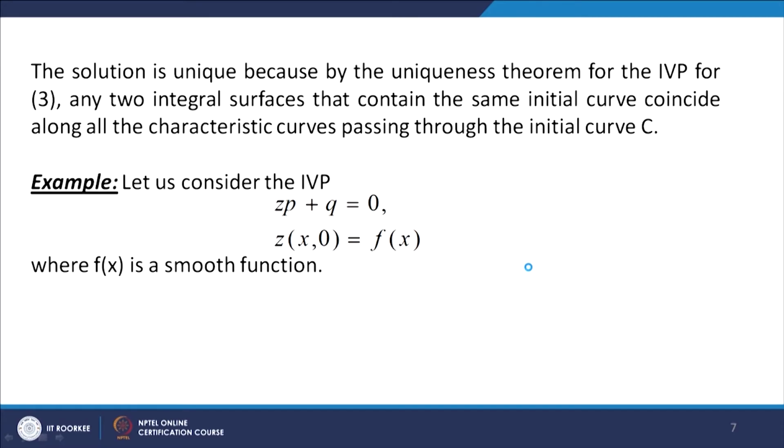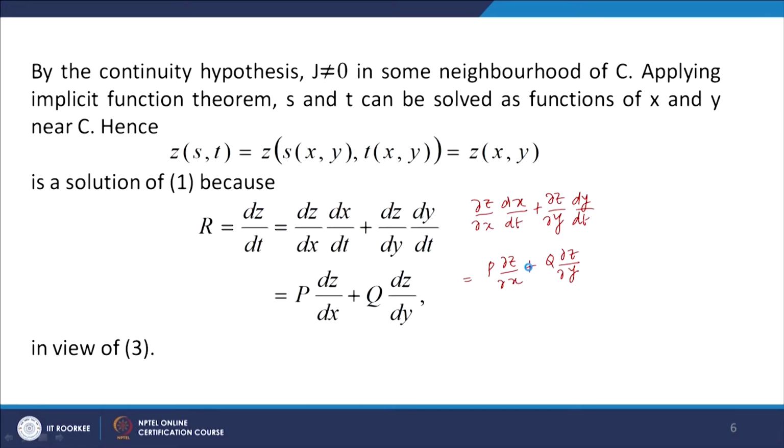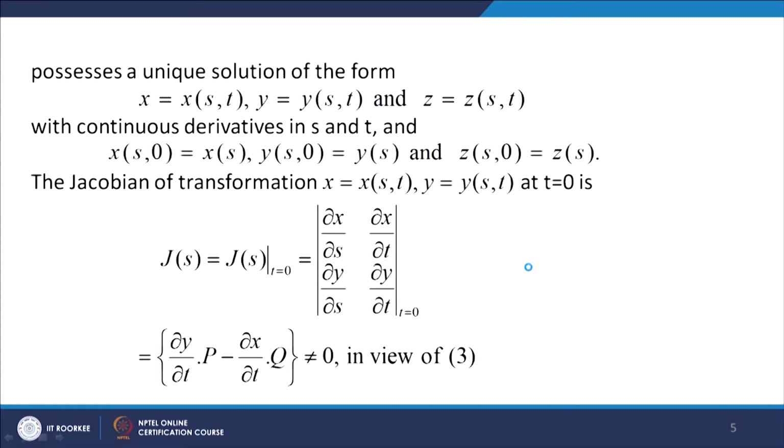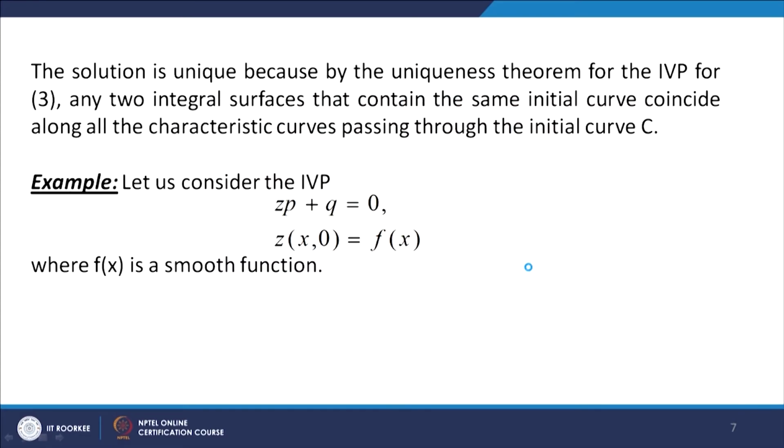The solution is unique, because by the uniqueness theorem for the initial value problem for the characteristic system 3, the uniqueness follows because any two integral surfaces that contain the same initial curve coincide along all the characteristic curves which pass through the initial curve C. So, this is how we prove the existence and uniqueness of the solution of the Cauchy linear PDE.